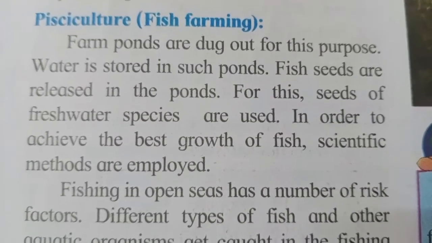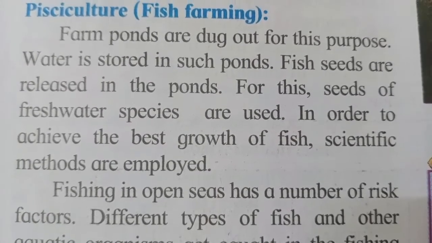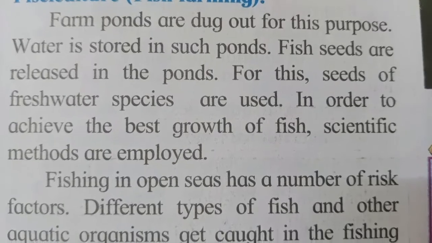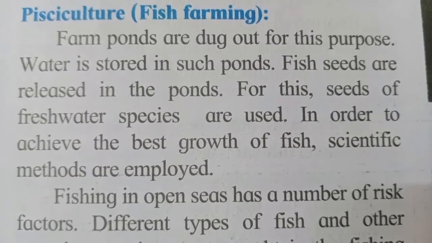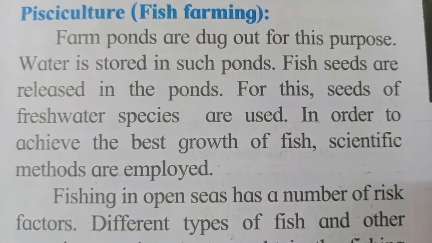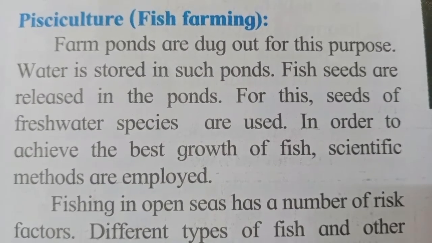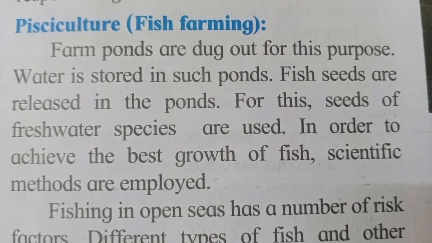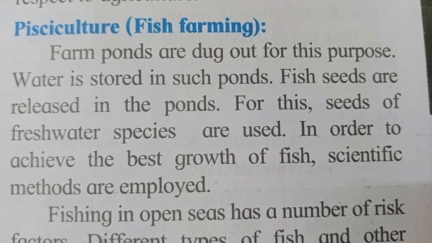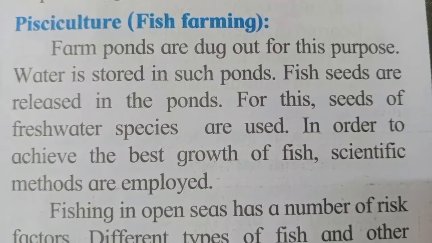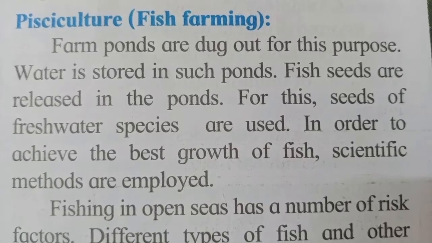The next we are going to study is pisciculture, that is fish farming. Farm ponds are dug out for this purpose. In pisciculture or fish farming, usually a big land or a big area is used. Here, a farm pond, that is an artificial pond, is dug in the land, and they put water in this pond. Water is stored in such ponds. Fish seeds are released in the pond.